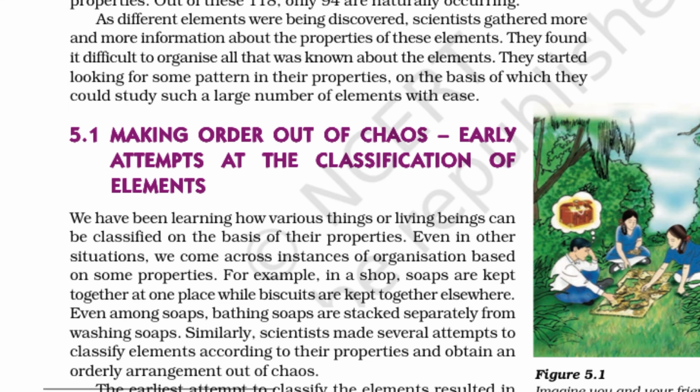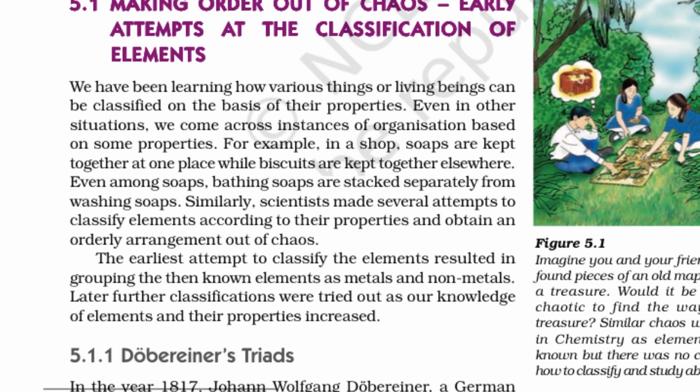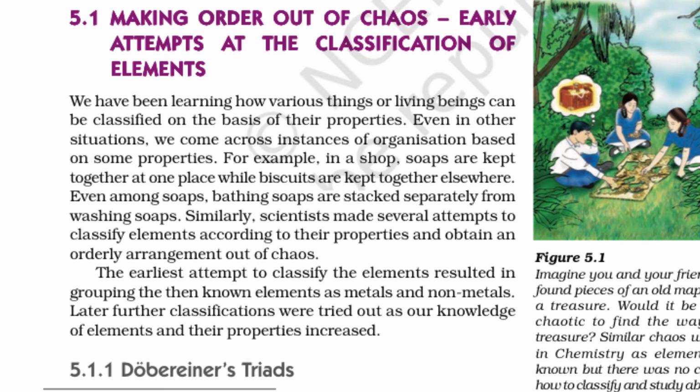So, making order out of chaos, early attempts at the classification of elements were done by many scientists, out of which Dobereiner was first. We have been learning about how various things or living beings can be classified on the basis of their properties. Even in other situations, we come across instances of organization based on some properties. For example, in a shop, soaps are kept together at one place while biscuits are kept together elsewhere.